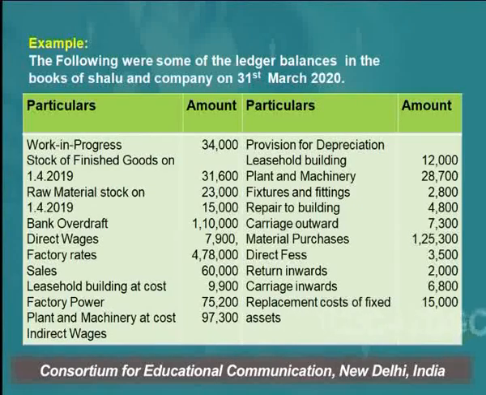The other item is carriage outward. Carriage outward is the transportation cost which is incurred on the sales. How to recognize whether this is incurred on the sales or on a purchase? If it is written in the question that this is carriage inward, inward means that we are purchasing goods. So carriage inward is charged on the goods purchased, and it is to be shown in the manufacturing account. If it is carriage outward, this is the transportation cost which is incurred at the time of sales of goods.